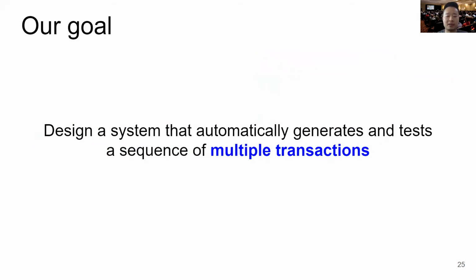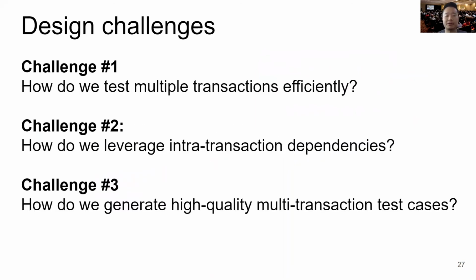So we found this bug, and the goal here is to design a system that automatically generates and tests a sequence of multiple transactions to find bugs like this automatically. Which brings us to the design of Fluffy, our fuzzer. The challenges are as follows. First challenge, how do we test multiple transactions efficiently? The second challenge would be how do we leverage inter-transaction dependencies? And finally, how do we generate high-quality multi-transaction test cases?